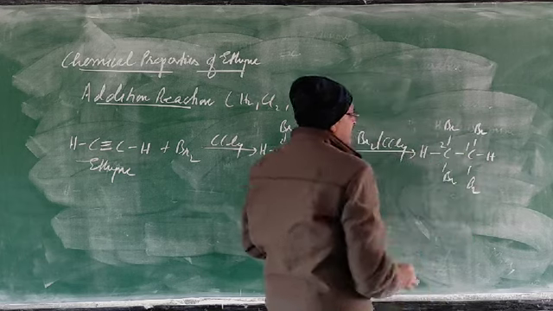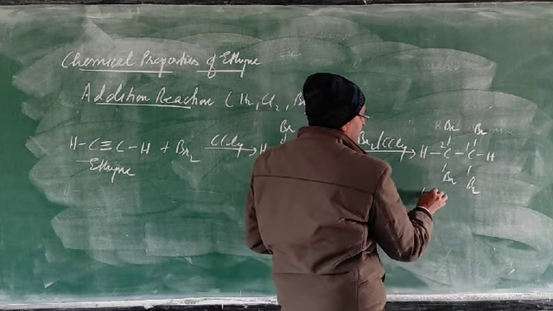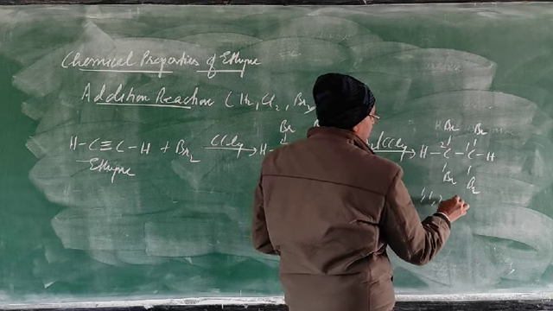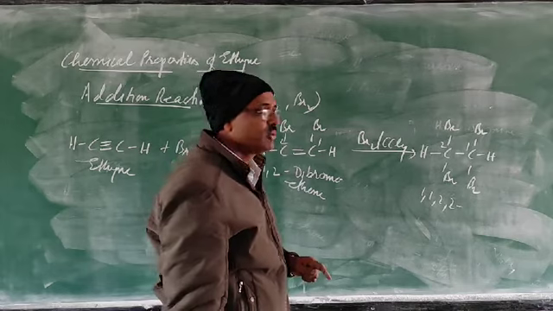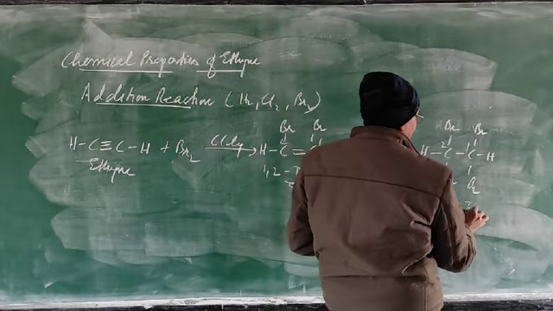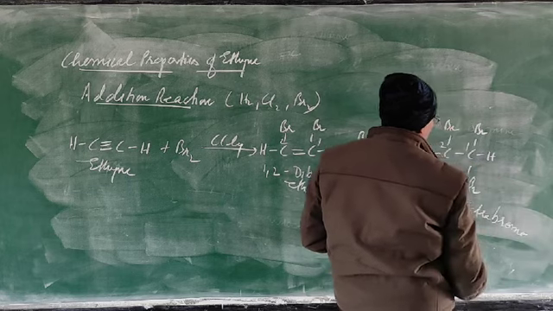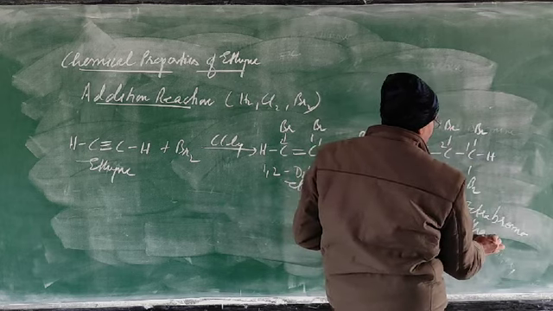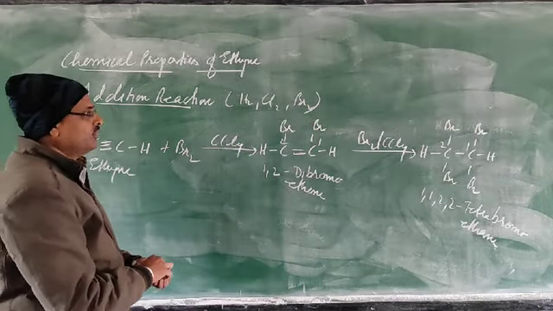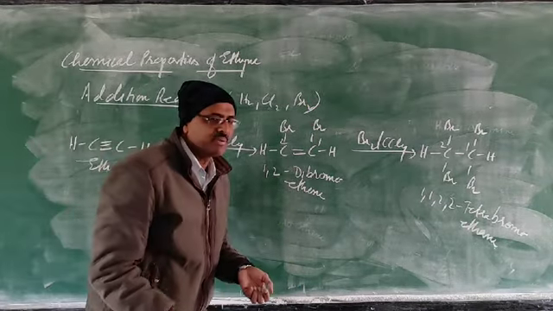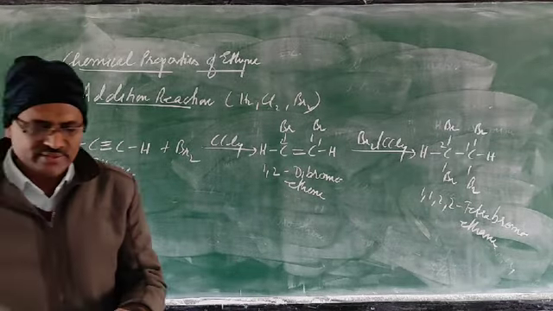So do the numbering: for this bromine 1, for this bromine 1, for this bromine 2, for this bromine 2. So this compound will be 1,1,2,2, and this bromine is coming 4 times: tetrabromoethane. Tetrabromoethane we are getting. And what is the observation? The observation is that the brown color of bromine changes to colorless. So please underline this.